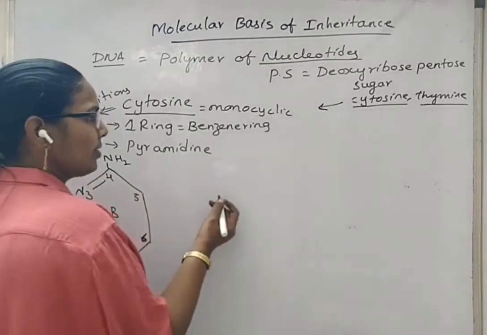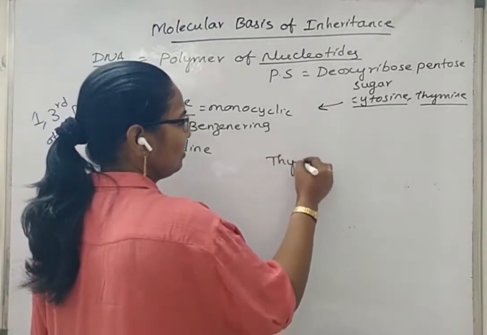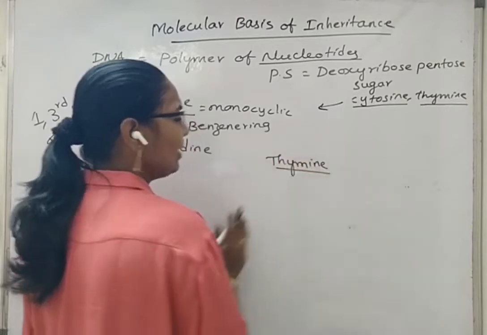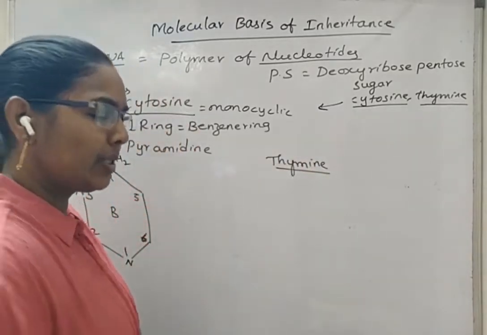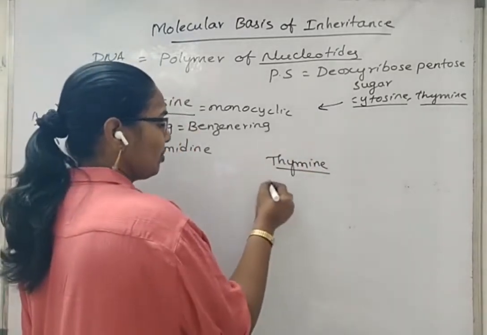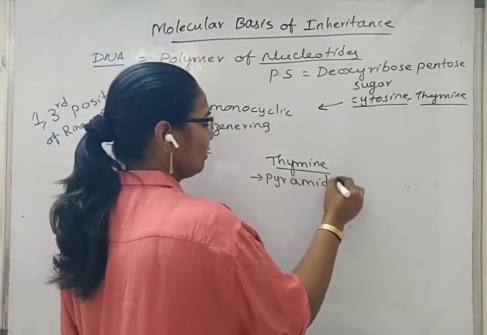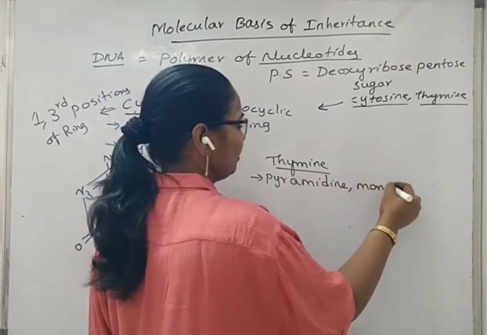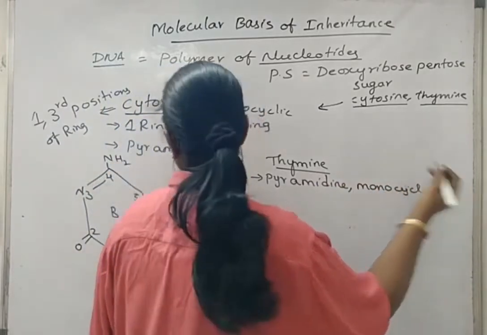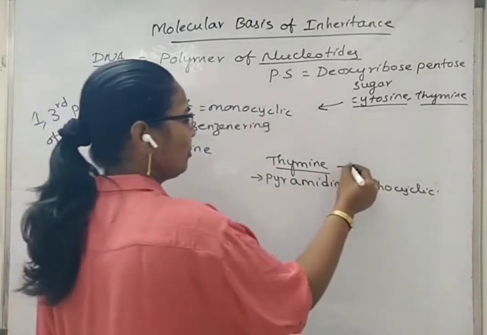Okay. Next, about thymine. Thymine is a nitrogen base and a pyrimidine that is present only in DNA. So it is also a pyrimidine, monocyclic, and it is made up of only one ring.